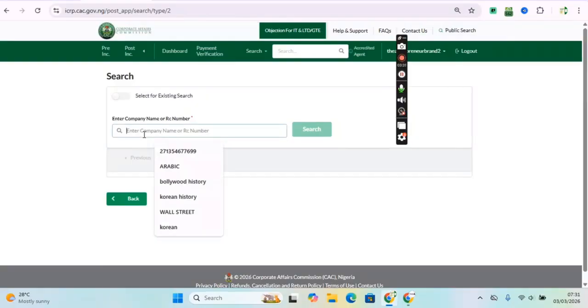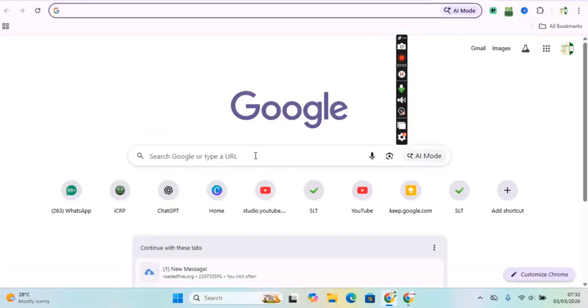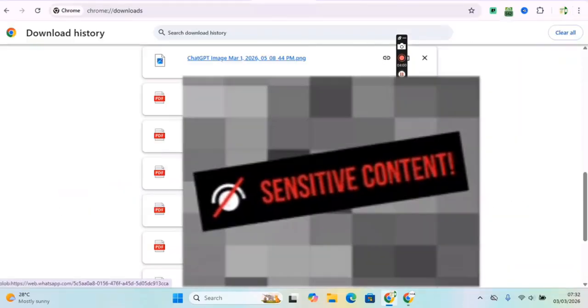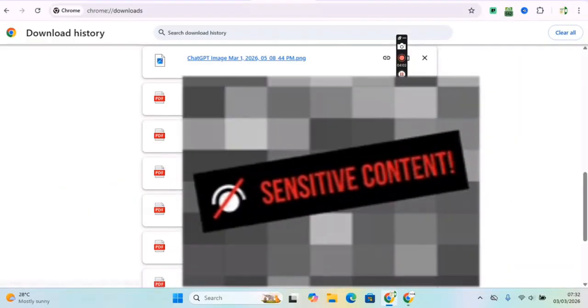What you just have to do is include your business name. In fact, on this company search right here, I can retrieve the status report of another company on another company's dashboard. I don't know if you understand. This is the name of another company. Let me check for the registration number of another company to explain what I'm talking about. Let me use this one.